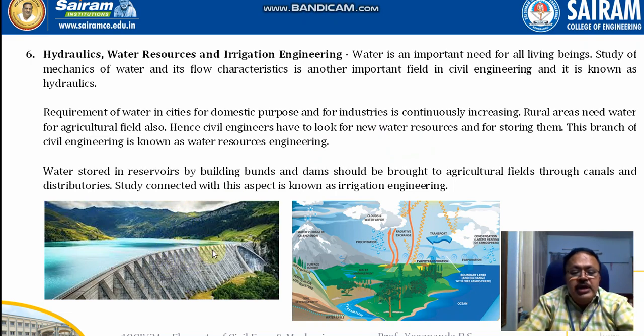Here you can see the picture of a dam. The area where the water is stored is the reservoir. This water should be brought to the agriculture field on the downstream side, and this part is called the upstream side. The study connected with this aspect is known as irrigation engineering.